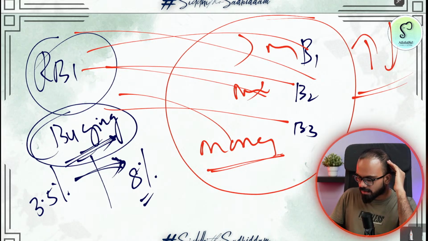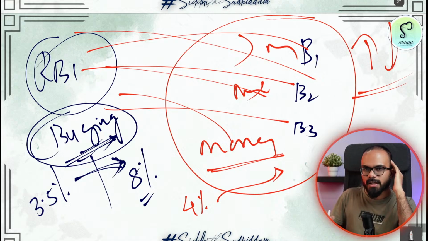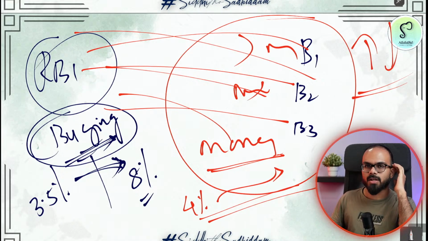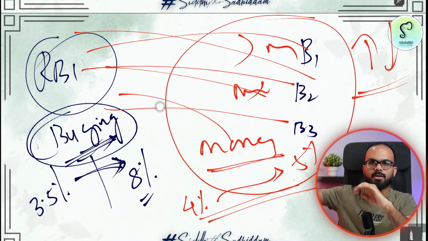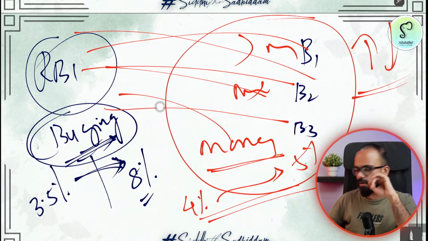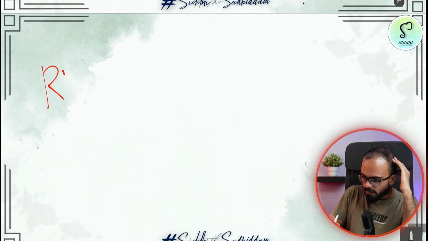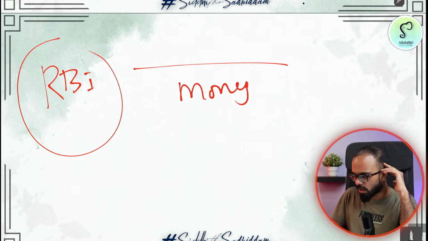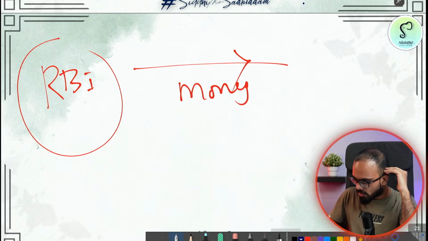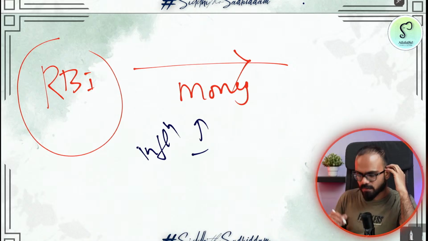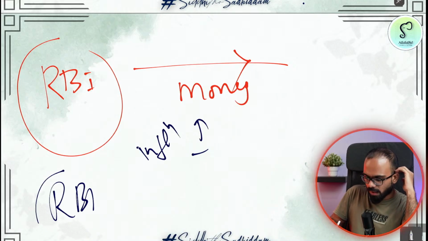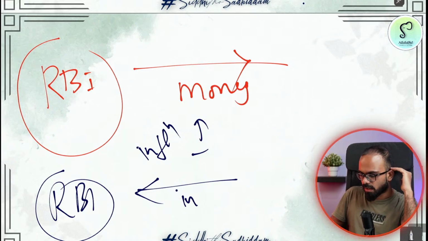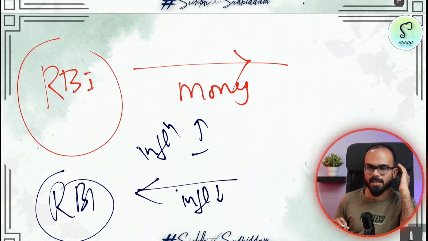Let's say you did this earlier, the inflation is 4%. Now you did this operation. What can happen to the inflation? It can become 5%, because you are putting a lot of cash into the banks. You are supplying money into the banks. Exactly. So basically, from RBI, because of any operation, if money is going out, then inflation will increase. If money is coming into RBI, then inflation is bound to decrease. Is this clear?